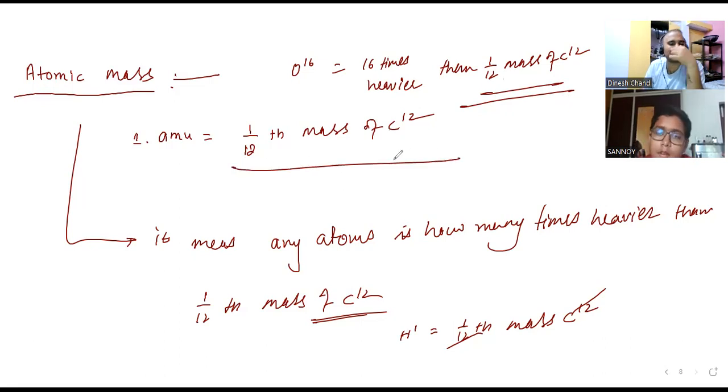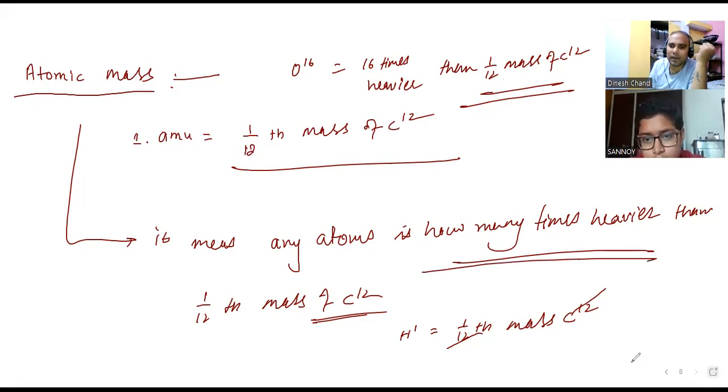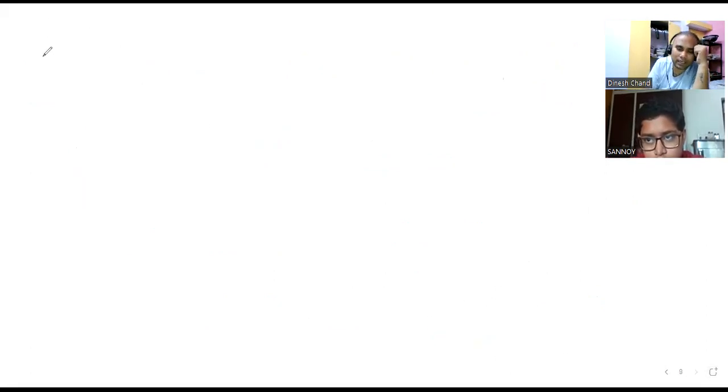So atomic mass, we studied this format, that is much easier. Is it okay? Now, sometimes they ask the definition in this form. Our next one is the molecular mass.